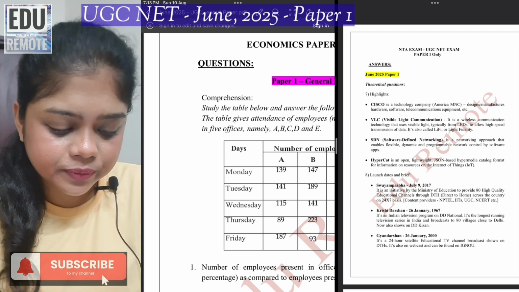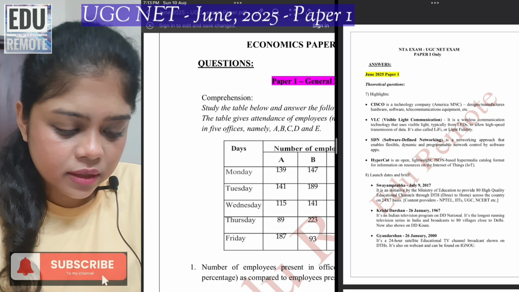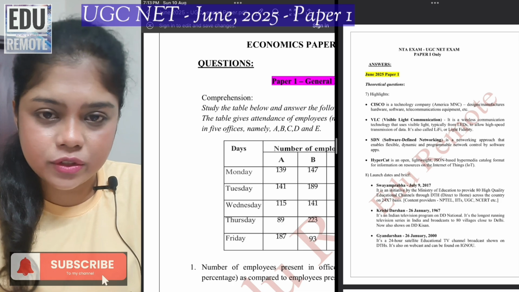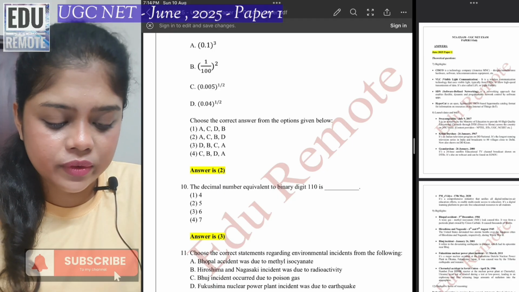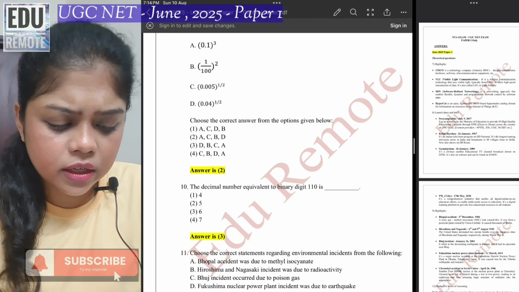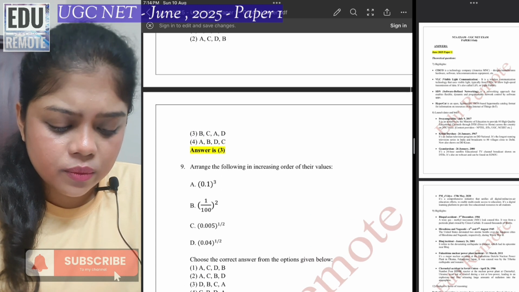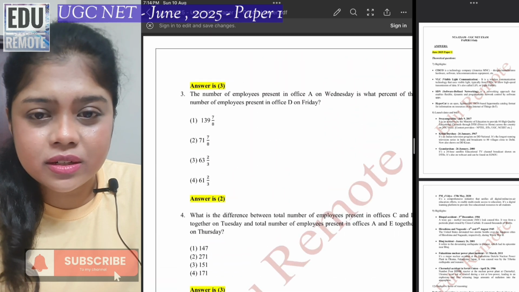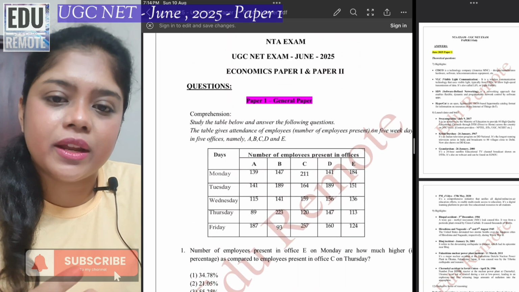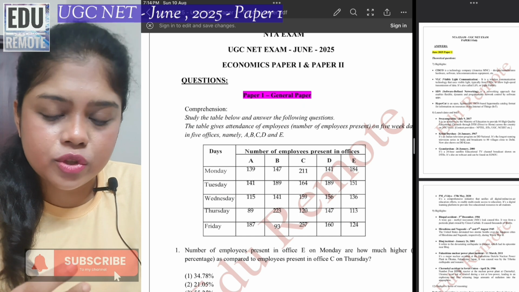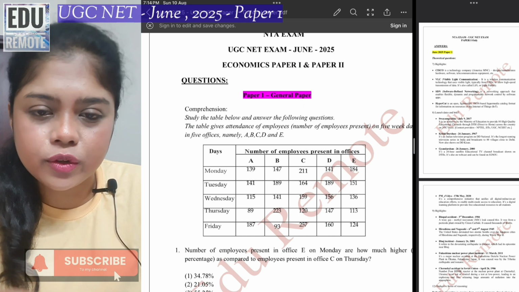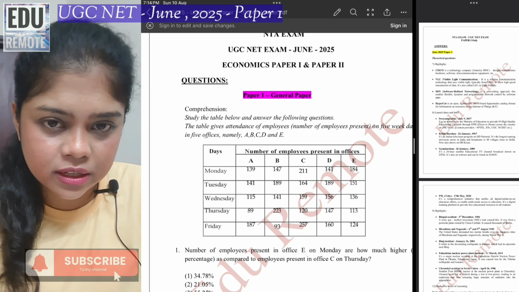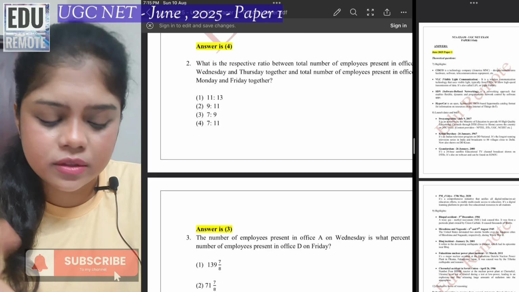Here, as you can see, we have the question paper, and we will begin with paper 1. So first is the general one. The general paper means the general question paper. So first we will discuss paper 1, and once again we will first discuss the theoretical questions, because only telling you the answer is not sufficient. If you are really aspiring to clear NET, I am sure your preparation should be such that you should have a brief idea of all the concepts on which these questions are based. So first we will start with the theoretical questions.